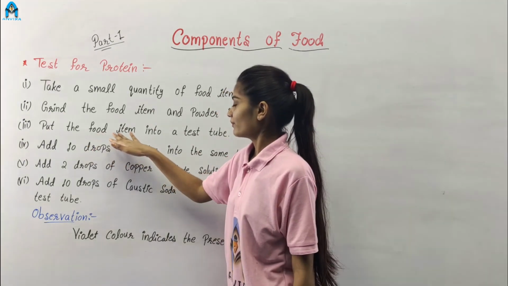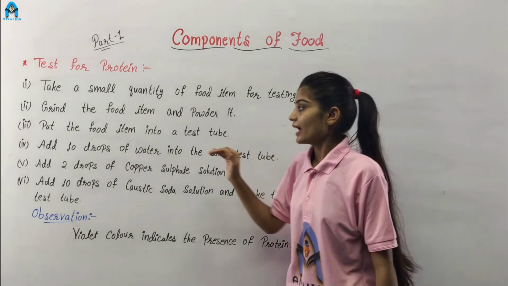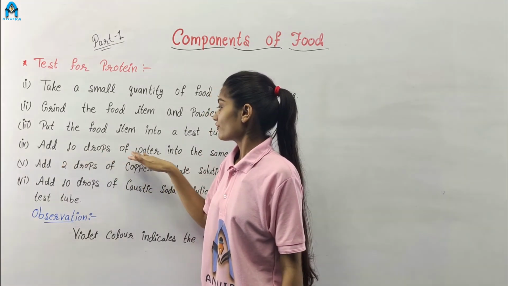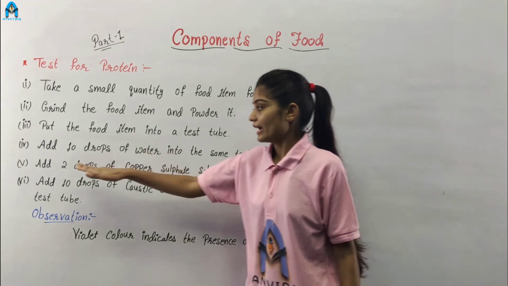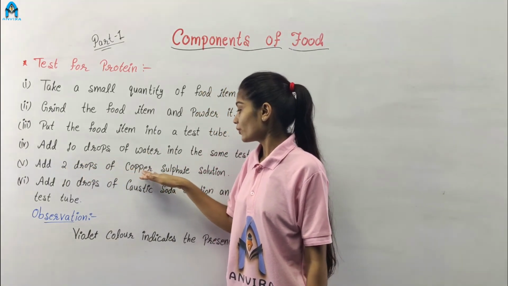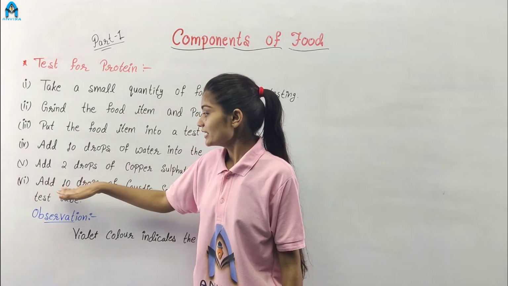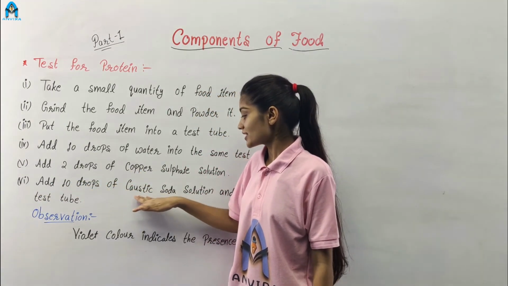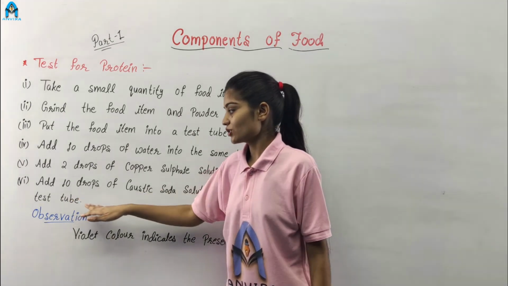Put the food item into a test tube and add 10 drops of water into the same test tube. Add 2 drops of copper sulfate solution and add 10 drops of caustic soda solution and shake the test tube.